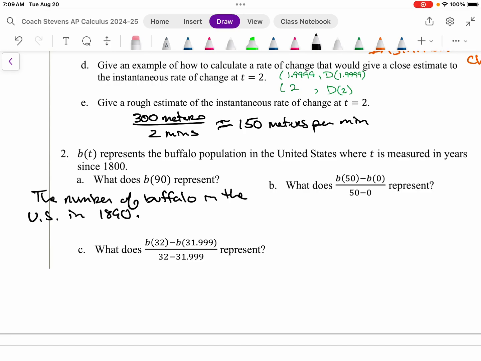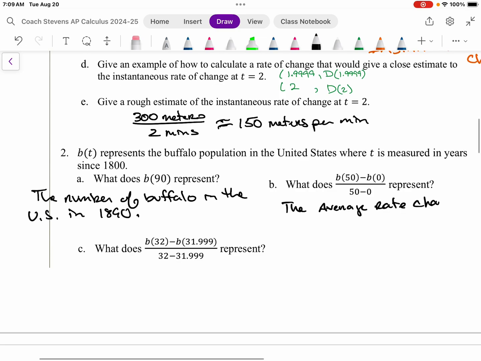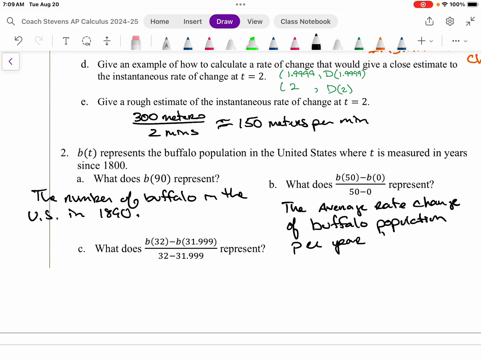Now, part B, a little bit different. They're given that little slope formula. So when I see that little slope formula, I want to think about the average rate of change. So we have the average rate of change of the buffalo population per year from 1800 to 1850 is what that represents.